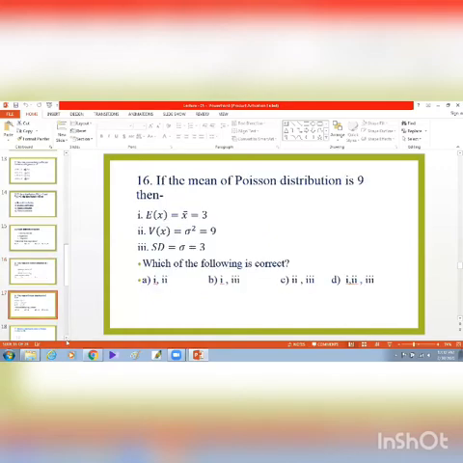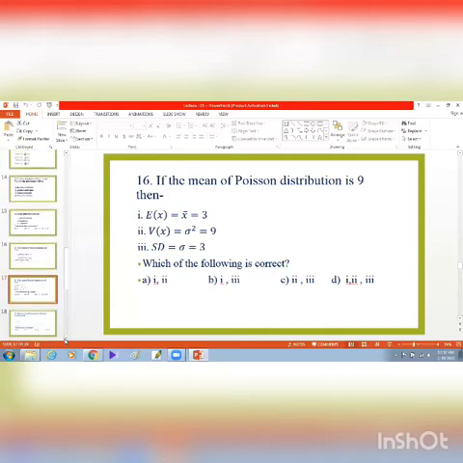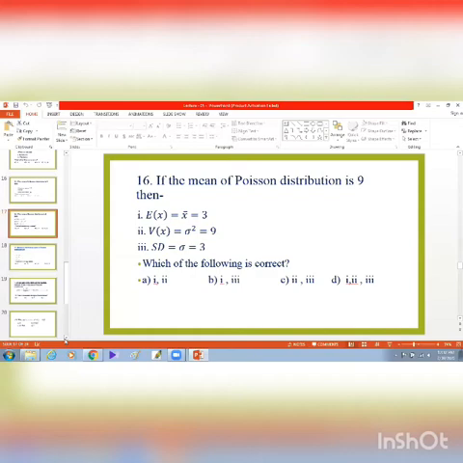Now question number 16. If the mean of a Poisson distribution is 9, then expectation of x equal to x bar should be 9. So it is wrong. Variance of x equal to sigma square equal to 9 is correct. Standard deviation equal to sigma equal to 3 is also correct. That means options 2 and 3 are the correct answer. So answer C, that is 2 and 3, is correct.